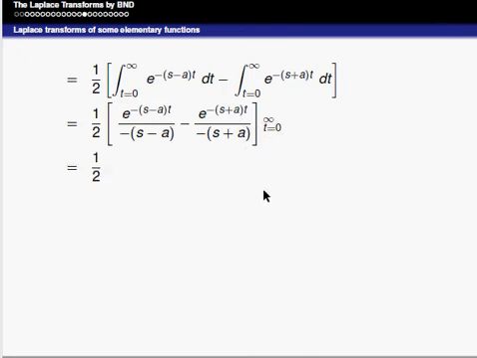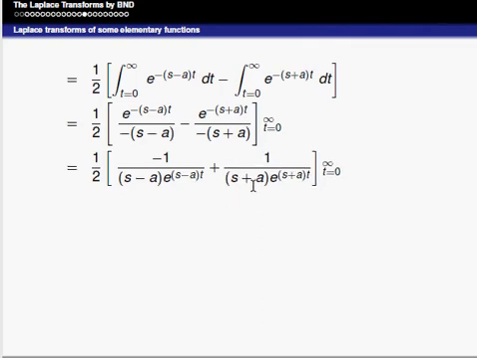So, that is 1 by 2 into, it can be written as minus, here minus is there, that is minus 1 divided by s minus a into, taking that exponential into the denominator, that becomes a positive sign, that is e power minus (s minus a) into t, here minus into minus, plus 1 divided by s plus a into e power (s plus a) into t. Now apply the infinity for the upper limit and the lower limit is 0.